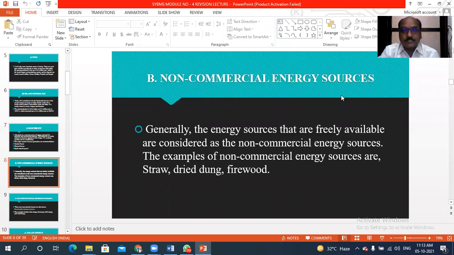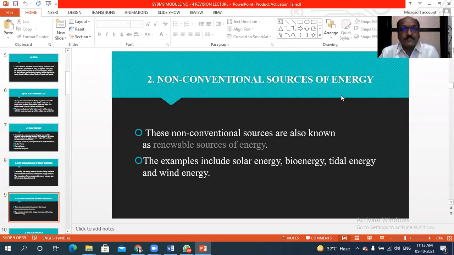After that, dear students, next you see non-conventional sources of energy. These non-conventional sources of energy are also known as renewable sources of energy. For example, solar energy, bioenergy, tidal energy, and wind energy.